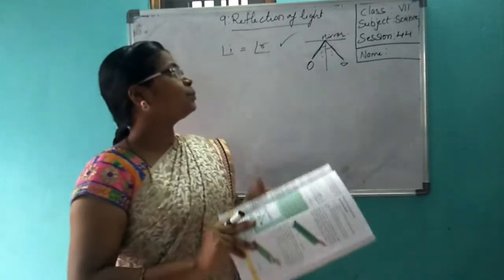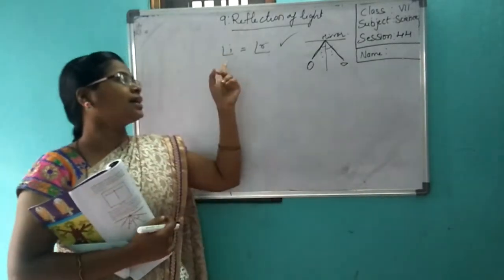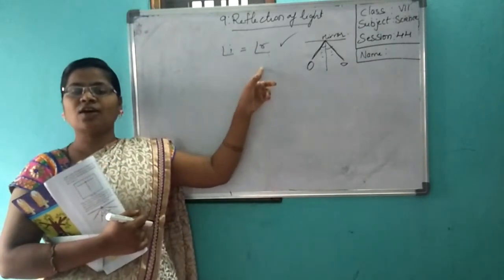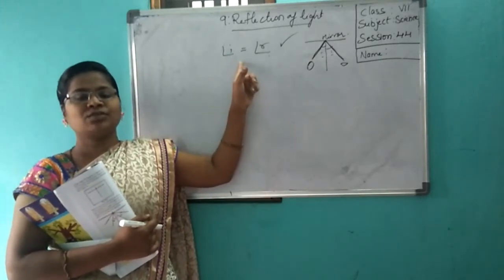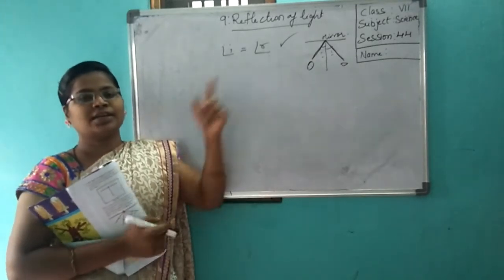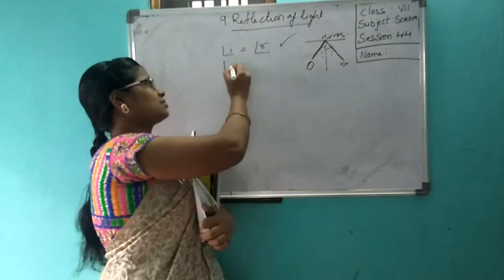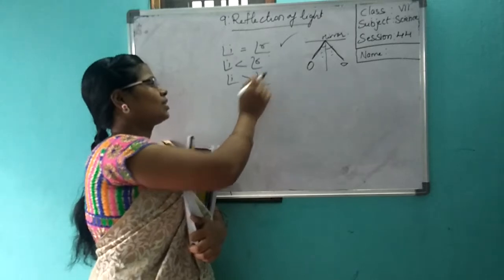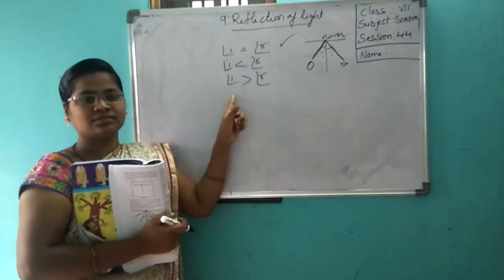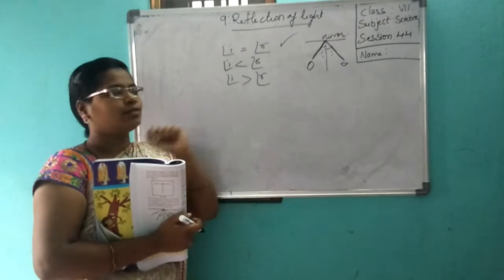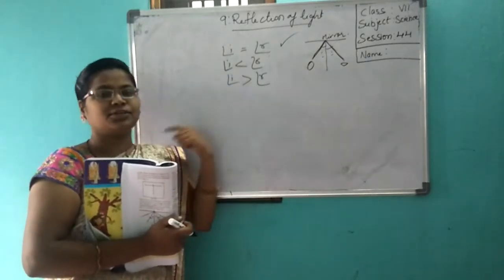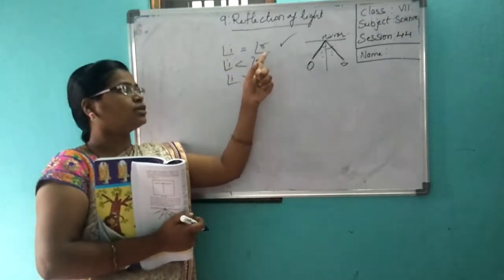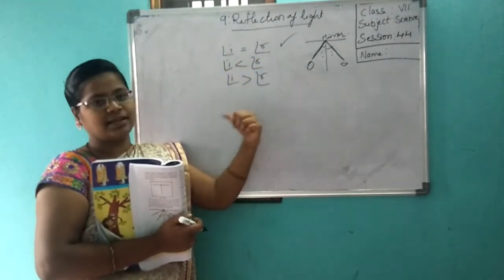Now, yesterday I sent you an angle. What is this and what is this? This is the angle of incidence and this is the angle of reflection. I gave you three equations like this as a homework question. I told you to answer. You simply wrote these three and sent them again to me. I told you to say which among these is correct: angle of incidence is equal to, less than or greater than angle of reflection.